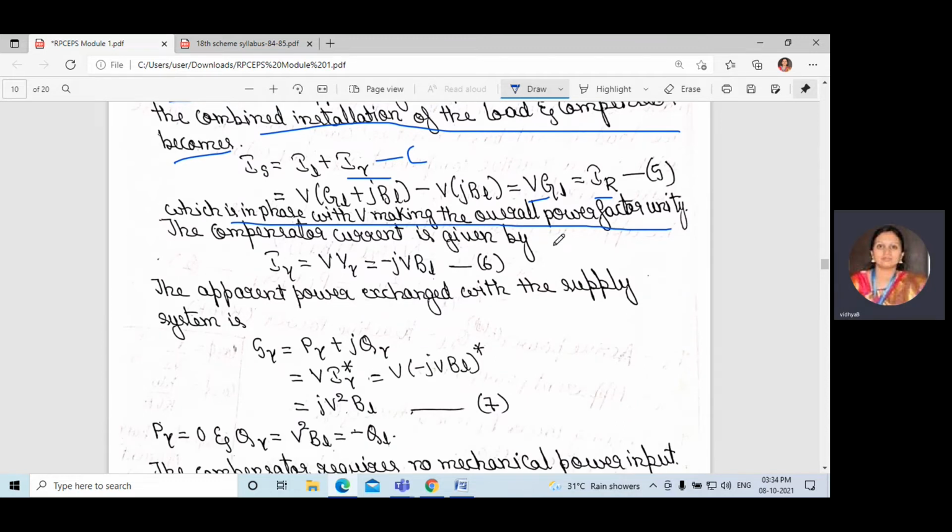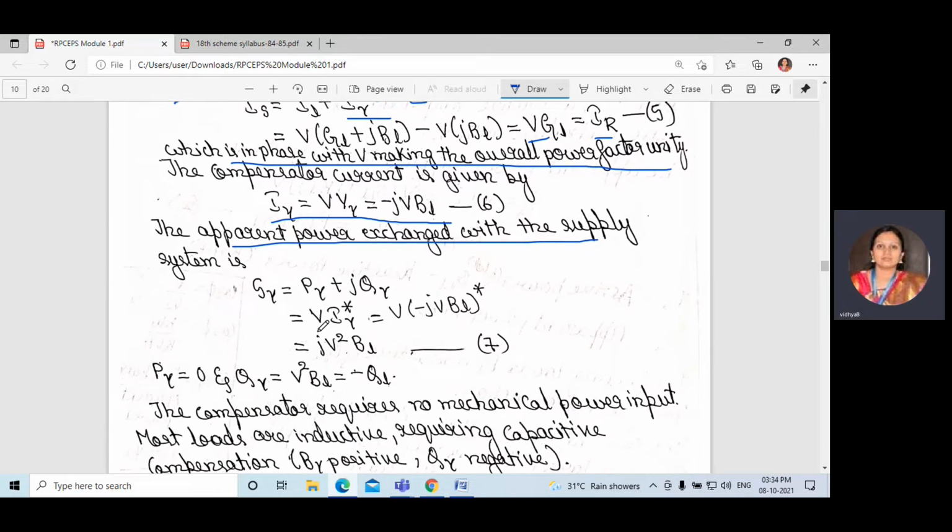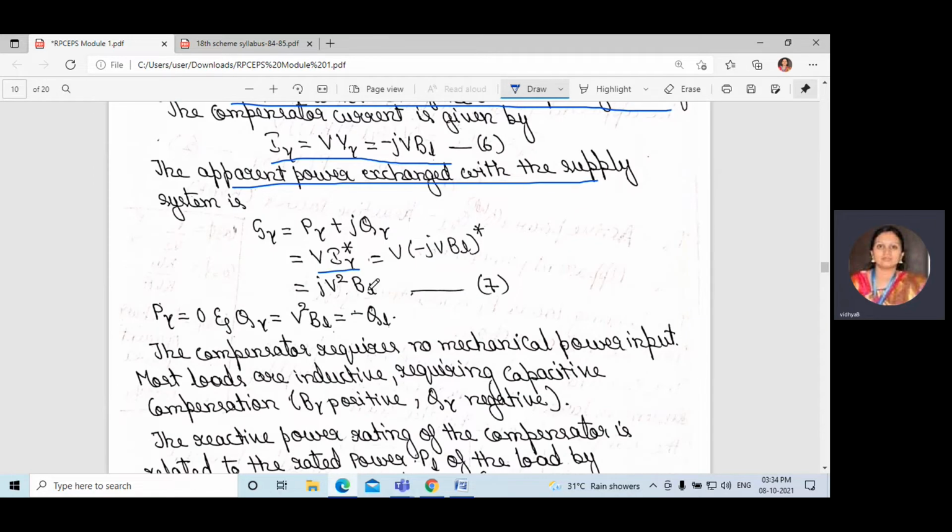The compensator current is given by IY is equal to VY, that is equal to minus JVBL. The apparent power exchanged with the supply system SY is equal to PY plus JQY. So V into IY star is equal to V into minus JVBL, conjugated, giving JV square BL.